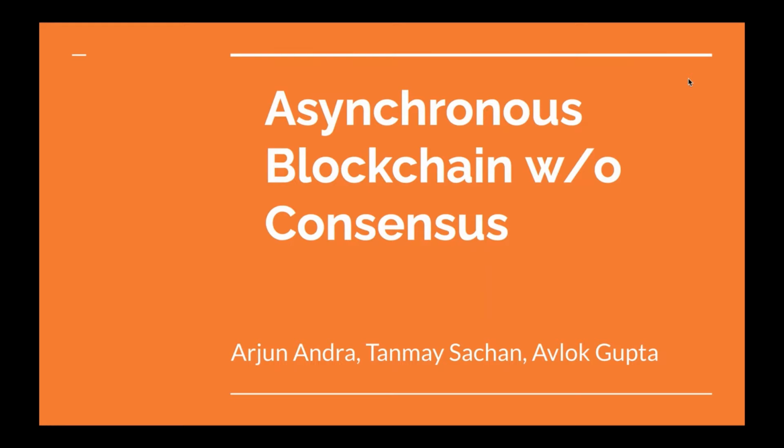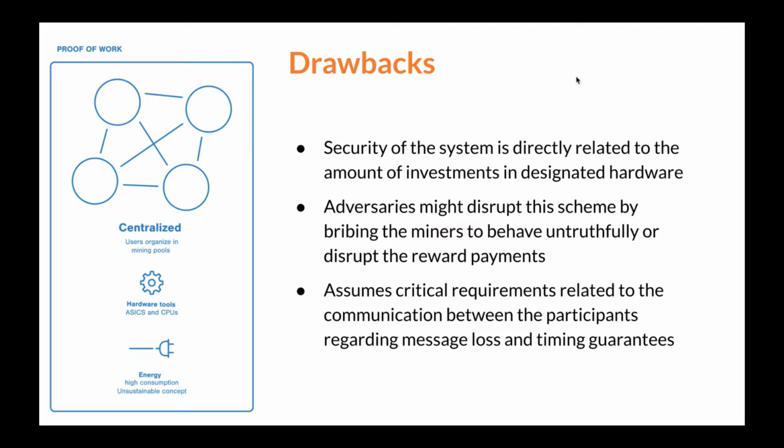This is the reading assignment on asynchronous blockchains without consensus. So Nakamoto's Bitcoin protocol has taught the world how to achieve trust without a designated trusted party. The Bitcoin architecture itself provides an interesting deviation from the classical distributed systems approach through its unique proof of work consensus, and this allows anonymous participants to join and leave the network at any point without permission.